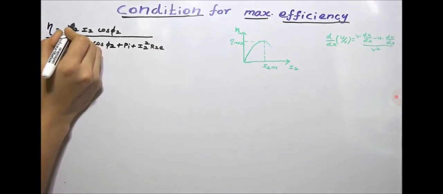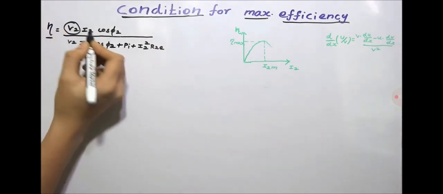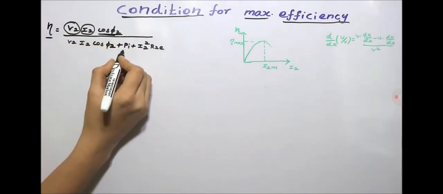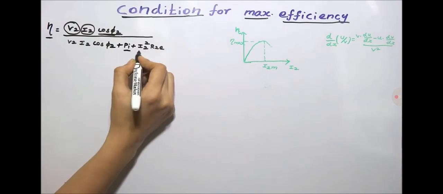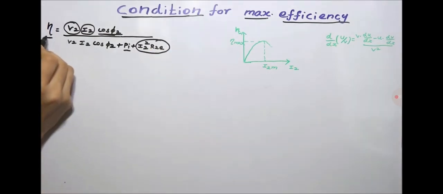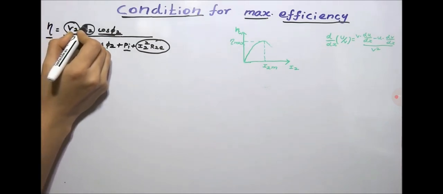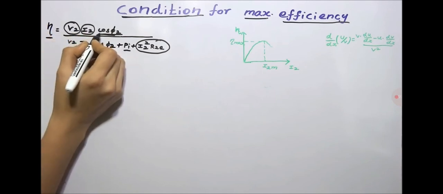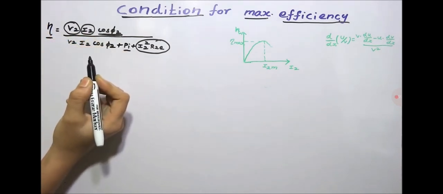In this, V2 is the terminal voltage across the load, I2 is the load current, cos phi 2 is the load power factor, Pi is the iron loss, and I2 squared R2e is the copper loss. If we see in this equation, the efficiency is a function of I2, by assuming the terminal voltage and the power factor as constant parameters.